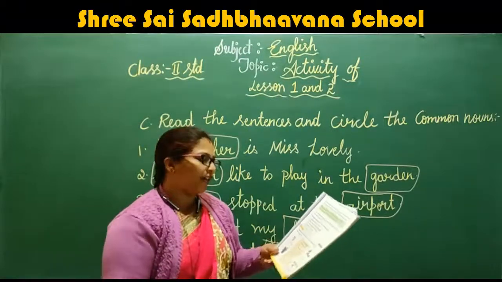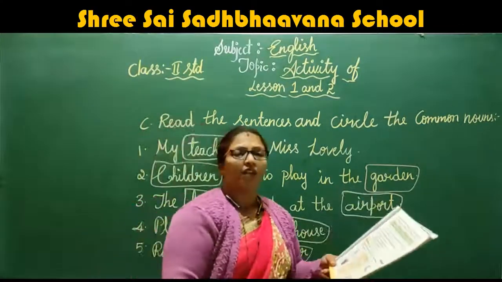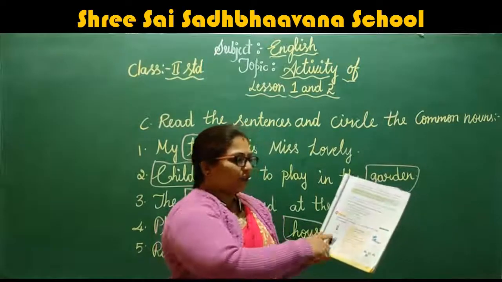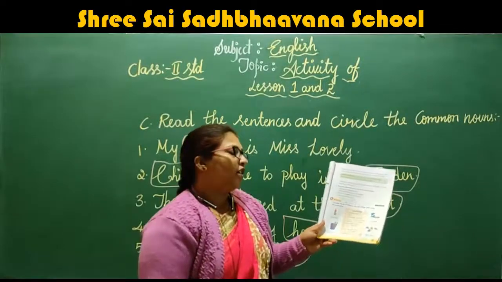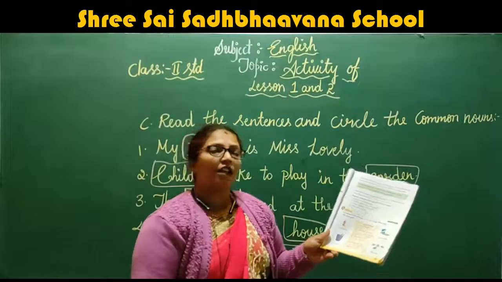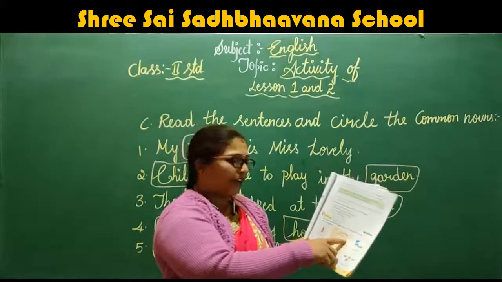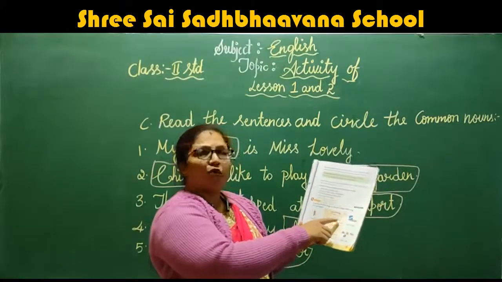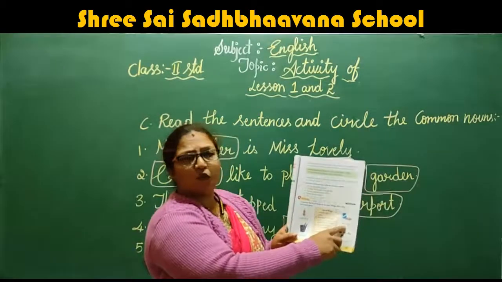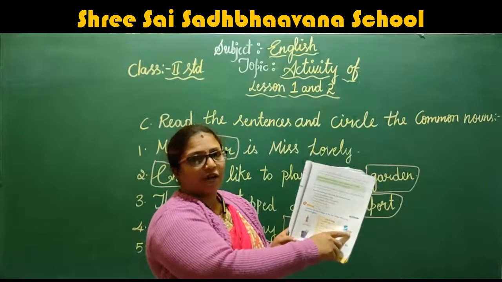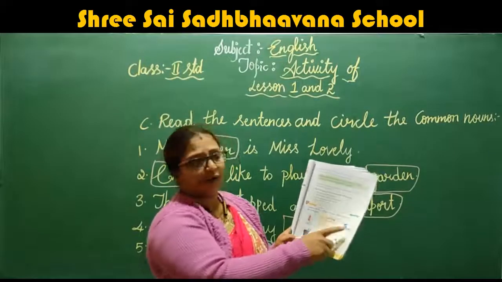So, the next one they have given: complete the list of things at the last, using the words given. Some pictures are given here for you, and you should fill those in. A bottle with dash juice. Which color juice is there in that bottle? Orange juice. So in the dash you can write orange. Your two books, one with a dash cover and one with a dash cover. Here they have given two books for you. Different colors are there for a book. So one book is blue, one book is orange or red, you can write.